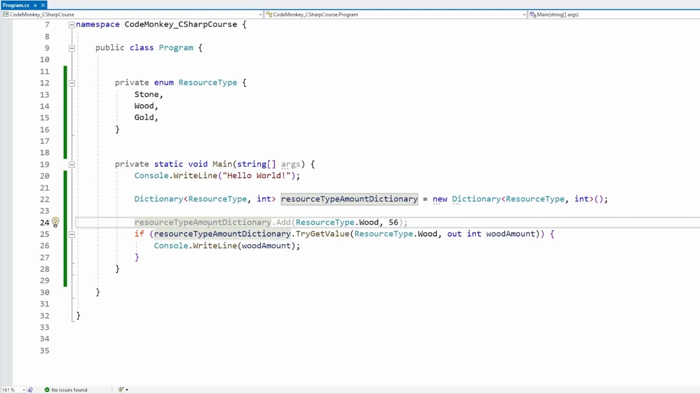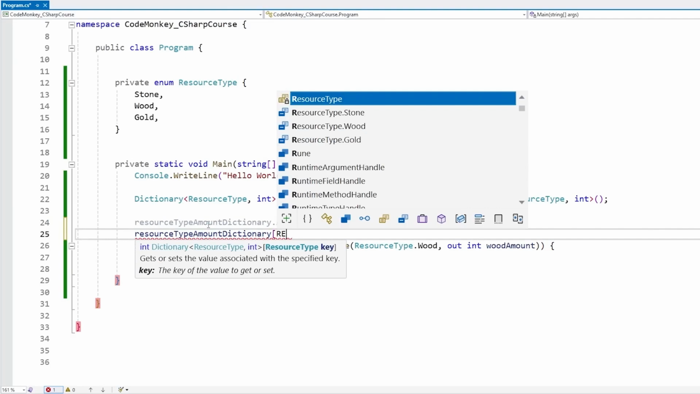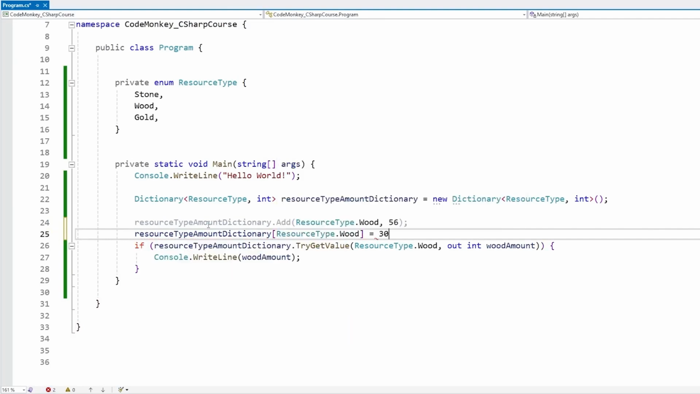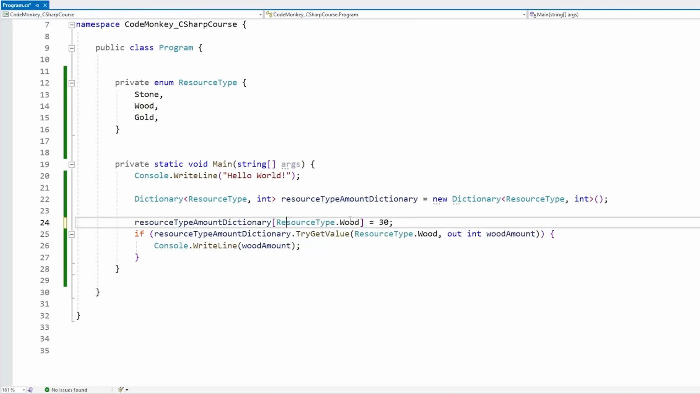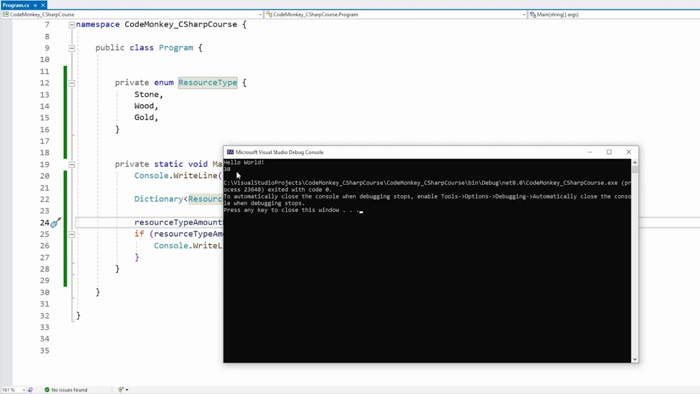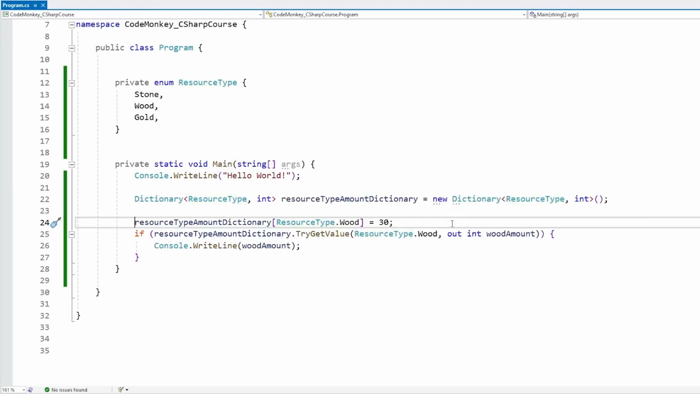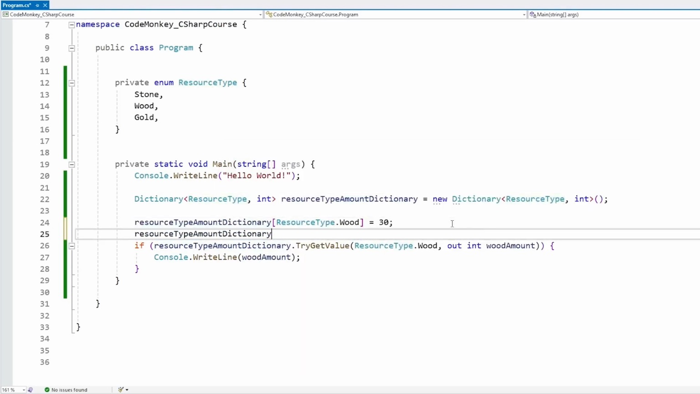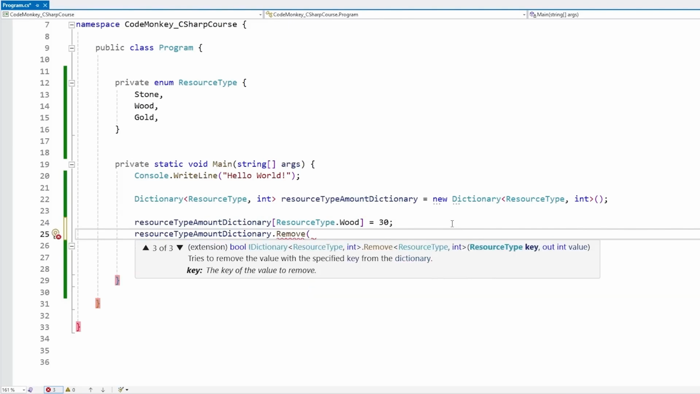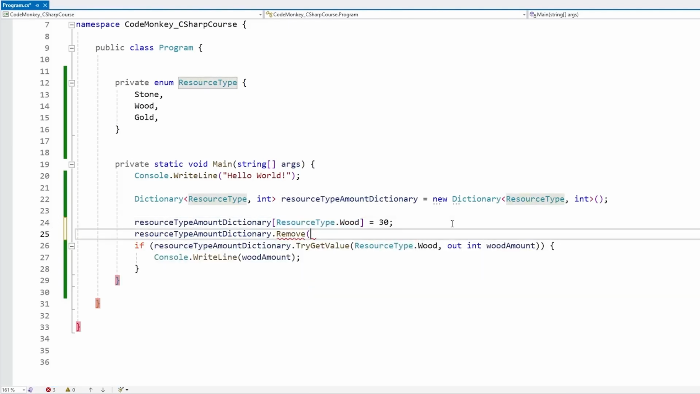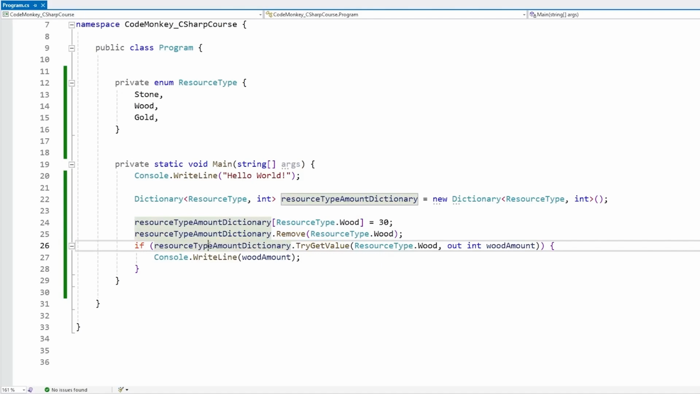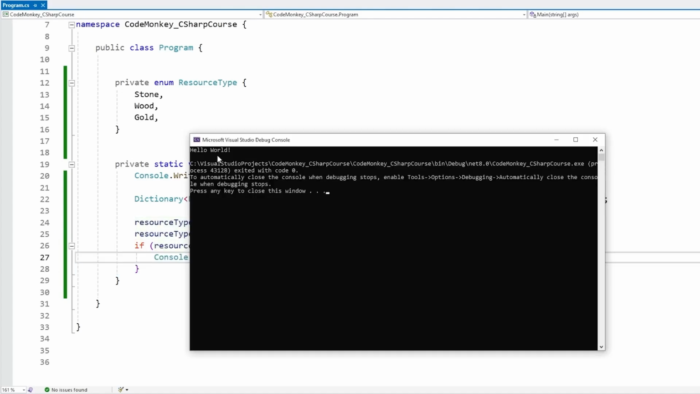Also, like we saw, we can modify values, so we can go inside this, resource type.wood, and set it to something to modify it, so this works. But this also works for simply adding values. So instead of calling .add, you can just do it like this, and it does add that value. And of course, since we can add values, we can also remove them. So we can call remove and then pass in some type of key. So let's say resource.wood. This should remove the key, so then this code should not run. And there it is, it doesn't run.